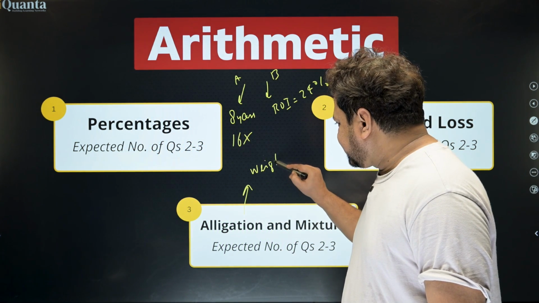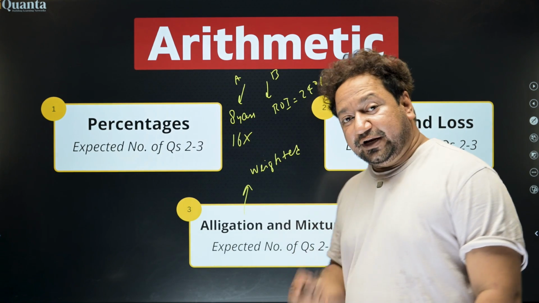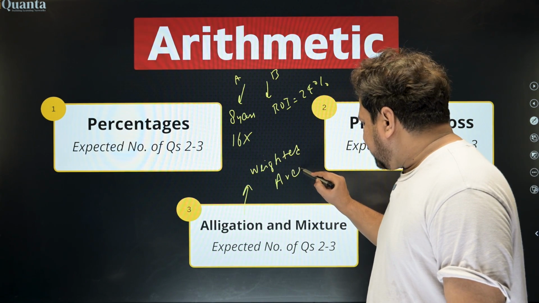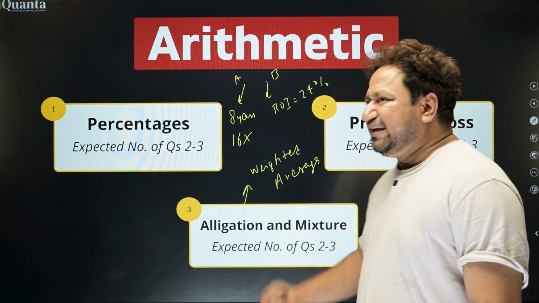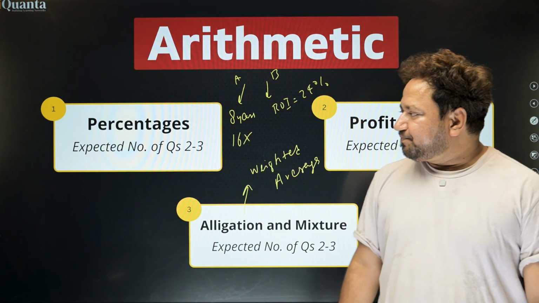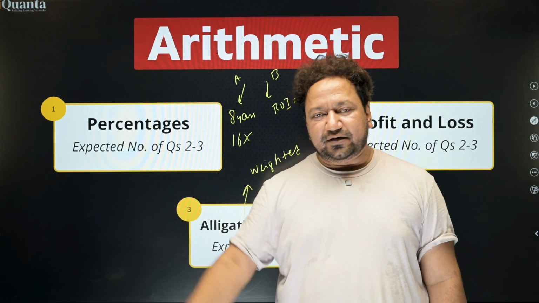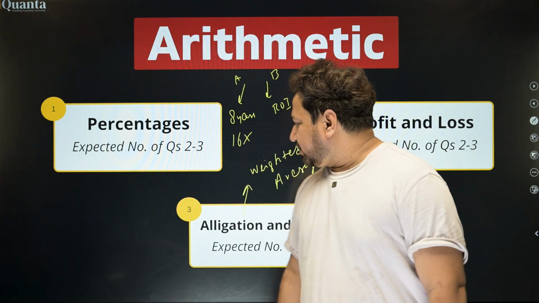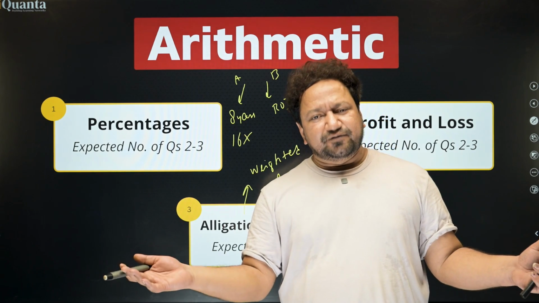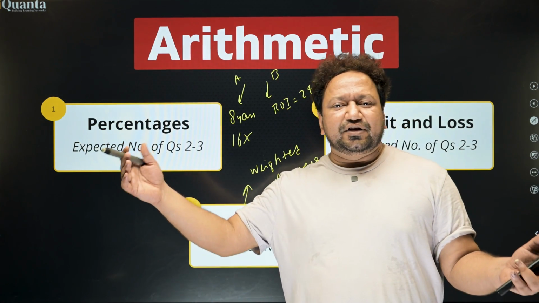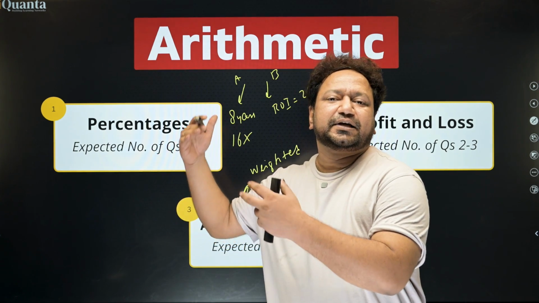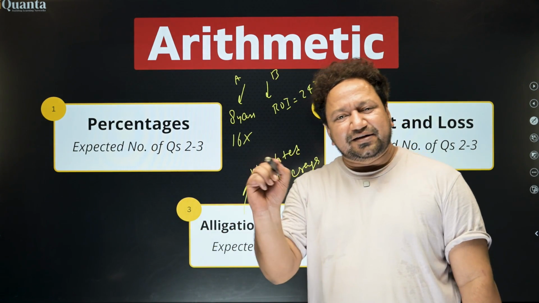In my previous video of CAT 26, I discussed weighted average. I'll tell you what it actually means. Let's say there are 5 people in front of me and they have different ages. I want to find the average age, which happens in the B schools also. You have heard, what is the average age of IIM Ahmedabad MBA students? 27 something.